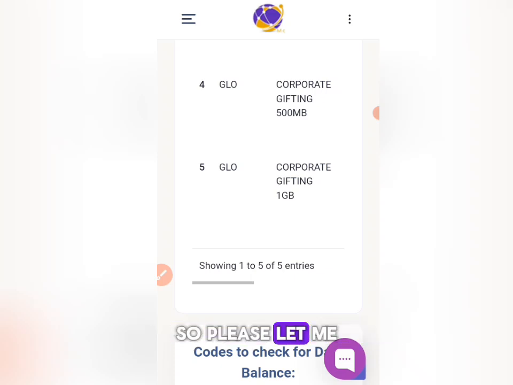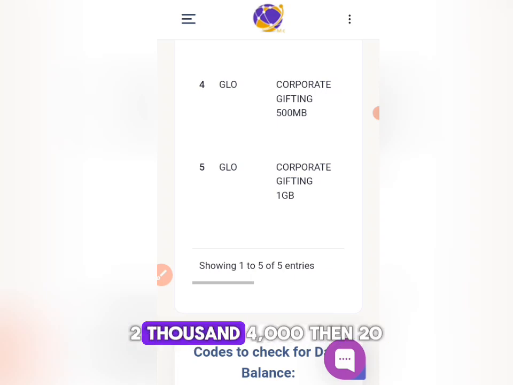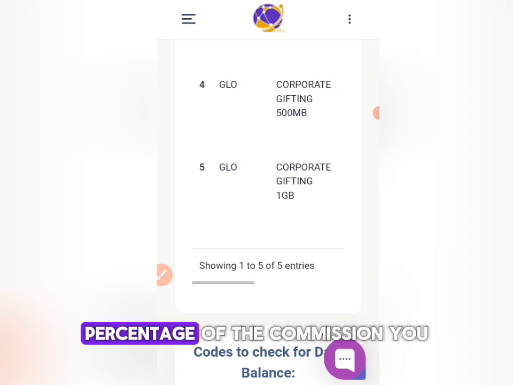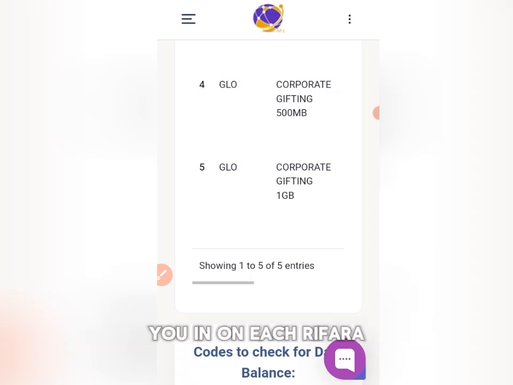So please let me know if you are interested. If you want to register, I can get you started. I can register you. What package do you want to start with? 2,000, 4,000, 10, 20, 40, 60, 80, or 100k package. Remember, the higher the package, the higher the percentage of the commission you earn on each referral. And remember, you earn in different ways, not only on referral.